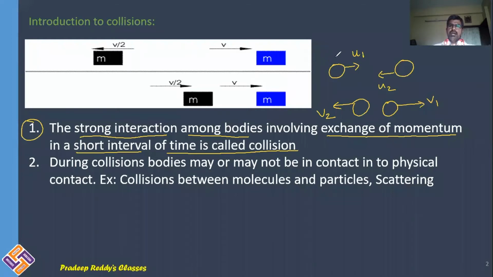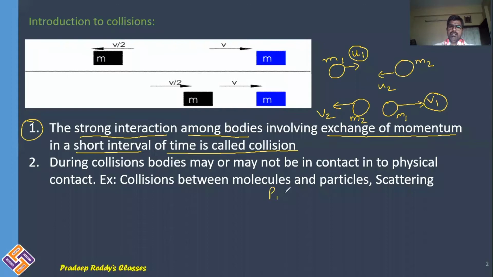Now this has mass m1, this has mass m2. Clearly you are able to see that the first mass m1 is traveling with initial velocity u1. After interaction between these two masses, the first mass is traveling with velocity v1. What happens to its momentum? Its momentum has changed.